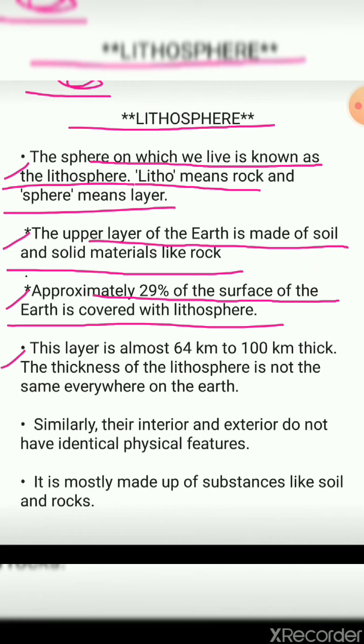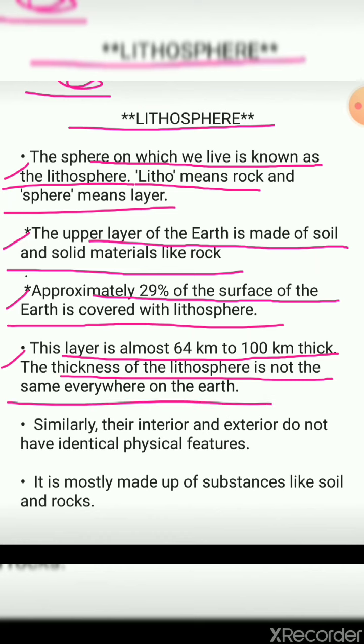Next, this layer is almost 64 kilometers to 100 kilometers thick. The upper layer of the earth is approximately 64 kilometers to 100 kilometers thick. The thickness of the lithosphere is not the same everywhere on the earth, right?